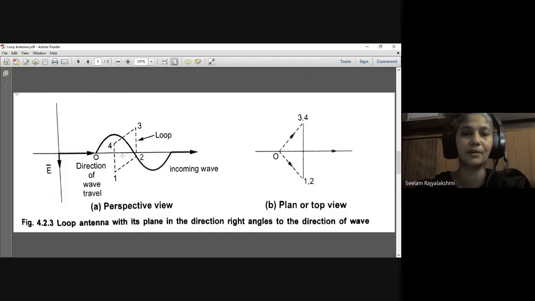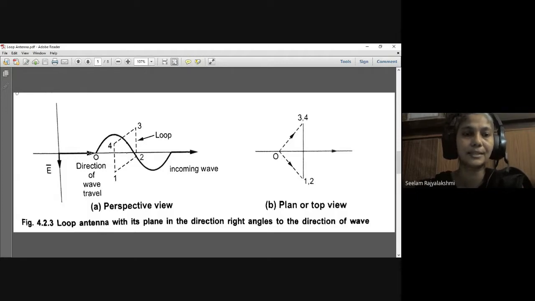Why? Because the current induced due to the voltages, which are in opposite directions here, is why we have considered the current induced in the vertical arms to be neglected. And here the electromotive force is also neglected because the transmitter and these vertical arms